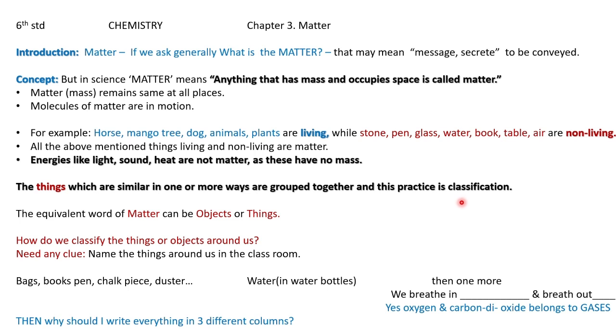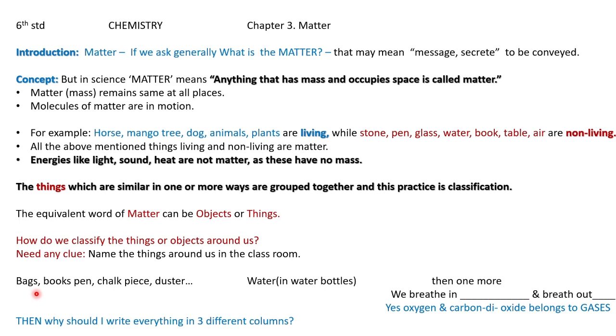Then how do we classify the things around us? How can we classify that? Matter means, as an equivalent word in our day-to-day life, we can say objects or things. So matter means we can say objects or things. How do we classify the things around us? For example, what do we see in our classroom? What are all the objects we can see in the classroom?